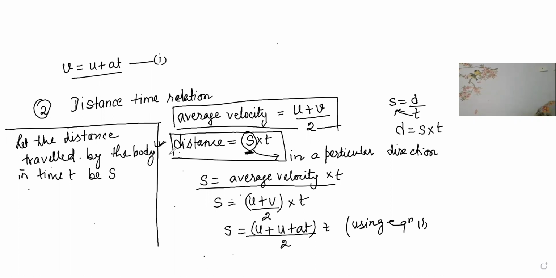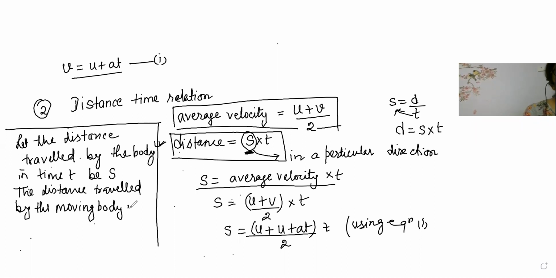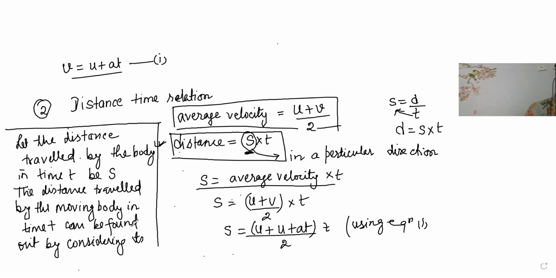Fine. Now what we are doing is we are telling that the distance traveled by the moving body in time t can be found out by considering its average velocity. Okay, that is what I did, beta.